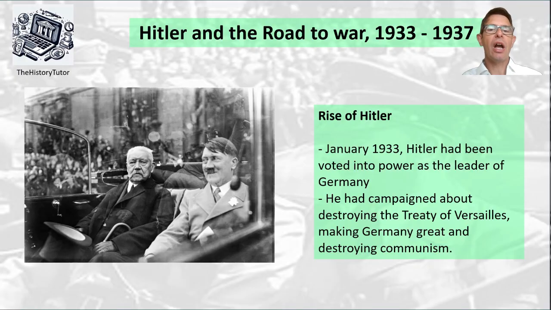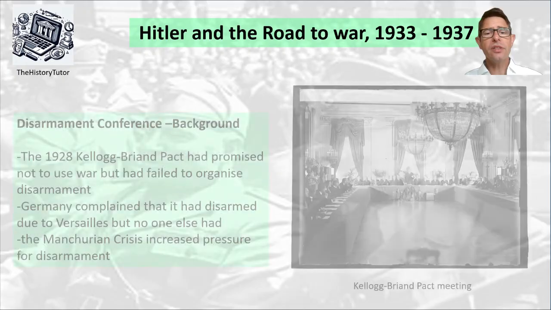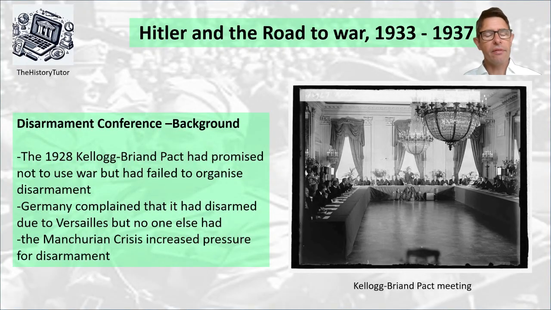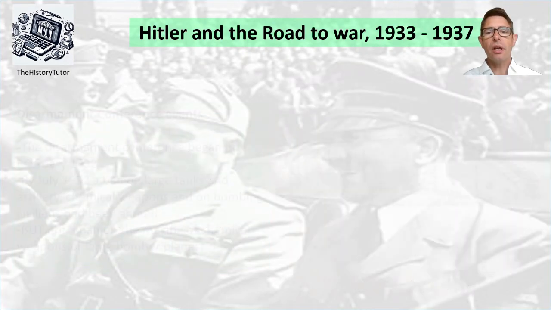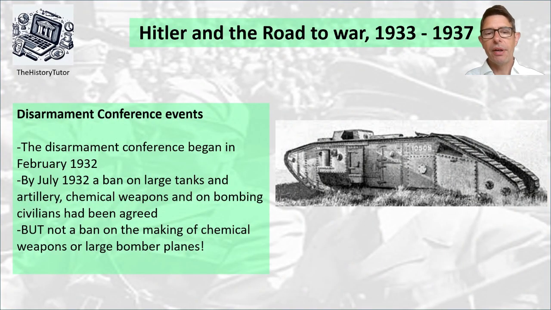So let's think about rearmament first of all. The disarmament conference was already taking place. For AQA students, this isn't a major part of your course, but it's useful background information. The Kellogg-Briand Pact 1928 had set out the idea that countries should disarm and there should be peace in the world. Germany had complained that it had disarmed, but other countries had not. The Manchurian crisis showed that other countries were still aggressive and attacking other countries, so the pressure was on to enable disarmament. The disarmament conference began in earnest in February 1932.